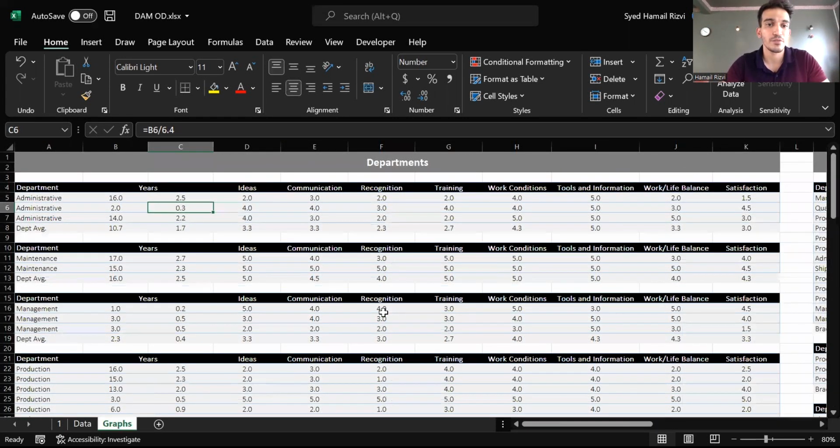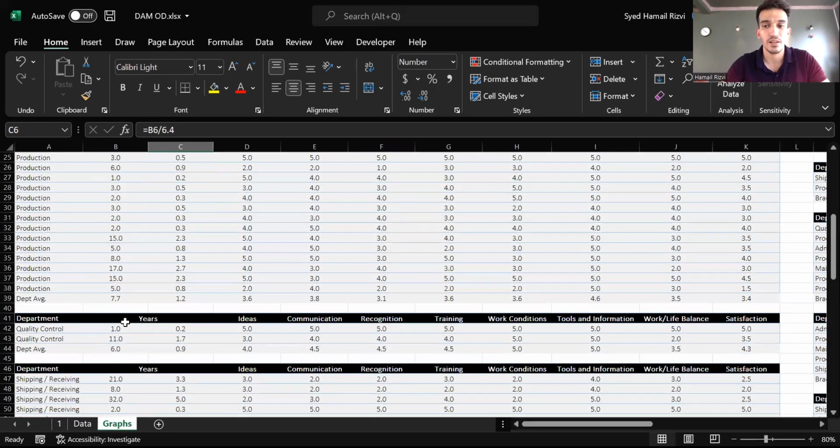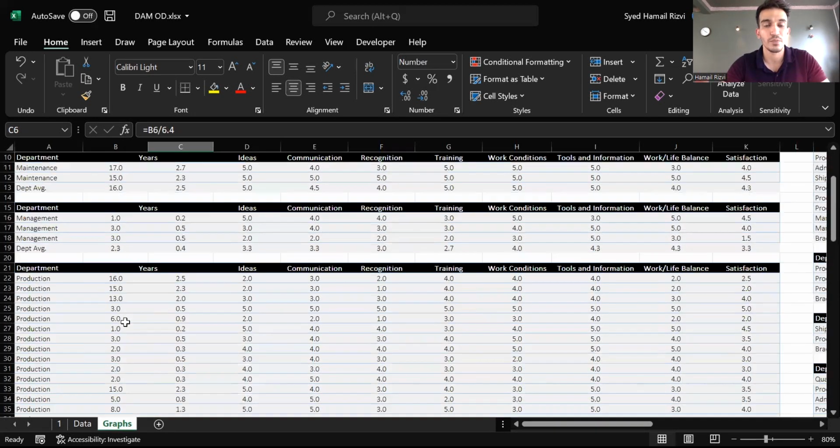Firstly, we've broken them down into different departments. As you can see, the administrative department had 3 responses, or rather 3 personnel. Maintenance department had 2 responses. Management had 3. And similarly, these are the distributions for these different departments.